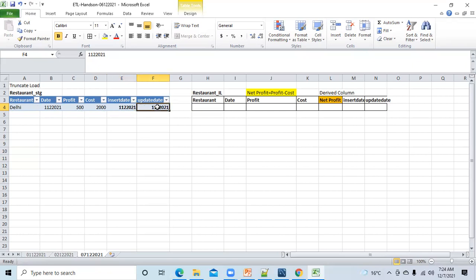But this is not a good practice. If the update date is there, it means something has been updated. So generally the update date has to be null if there is no update in this record. Hope this is clear.